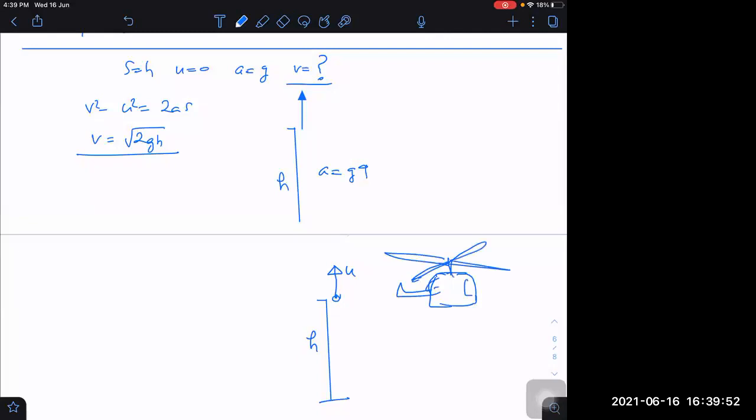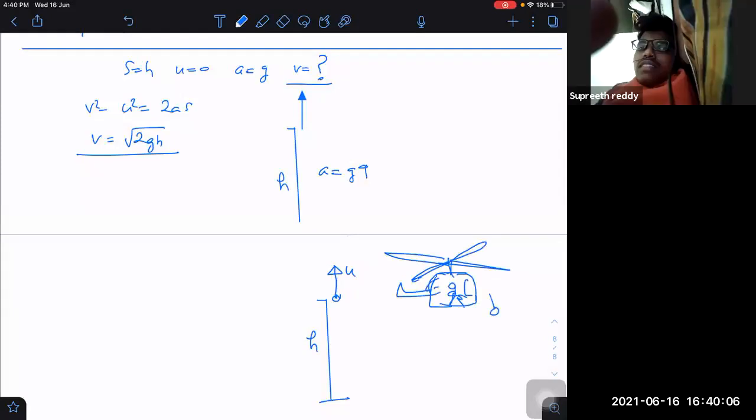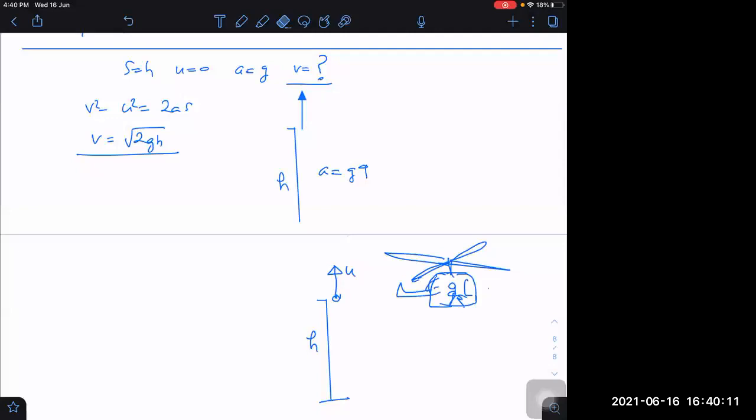While the person is throwing some food packet from here, rather than going down, it will rise up. You agree with this or not? All of you? Or some of you find it highly unnatural?